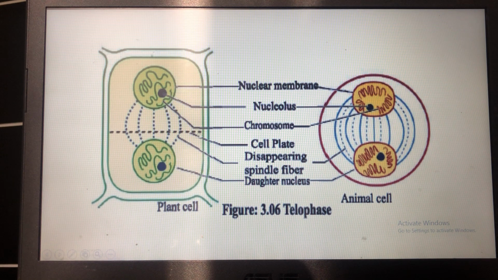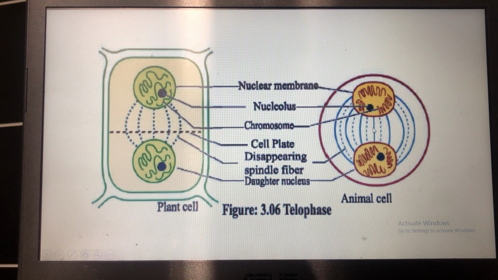The cell plate is where the cell will divide and form two distinct daughter cells. You can also see the equal distribution of cytoplasmic organelles. The mother cell equally distributes the organelles to the respective daughter cells, and thus the cell plate is where the cell gets divided and forms two daughter cells.